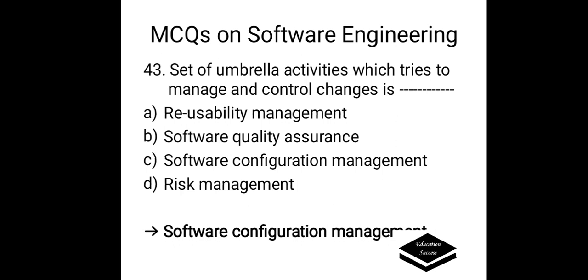Set of umbrella activities which tries to manage and control changes is: options are A, reusability management; B, software quality assurance; C, software configuration management; D, risk management. Here the correct answer is C, software configuration management. It is the umbrella activity that tries to manage and control changes.